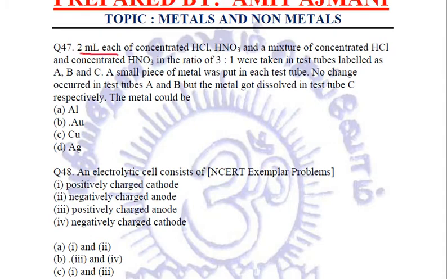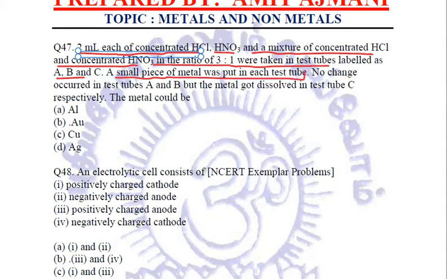Okay, let us see what exactly the next question is saying. 2 ml each of concentrated HCl, that is hydrochloric acid, and HNO3, and a mixture of concentrated HCl and concentrated HNO3 in the ratio 3:1 were taken in a test tube. This is exactly what we do to form aqua regia, right? So these test tubes are labeled A, B, C. A small piece of metal was put in each test tube. No change occurred in test tubes A and B, in which we have taken HCl and HNO3. But the metal got dissolved in test tube C.